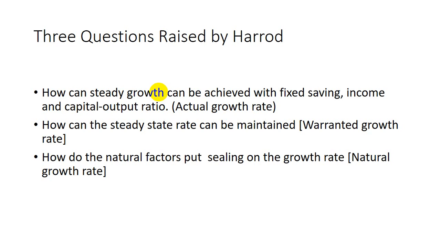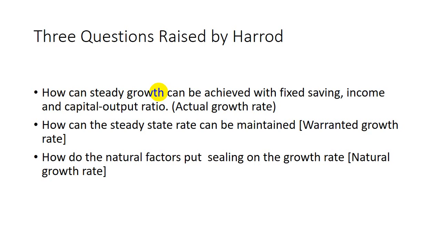In order to understand that question, according to Harrod, we have to understand the concept of the actual growth rate. So to address question 1, he said we have to understand the concept of actual growth rate.